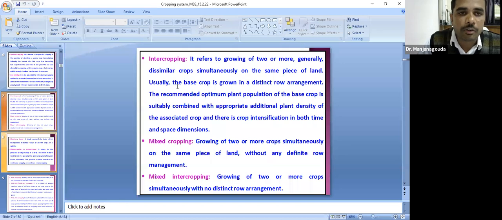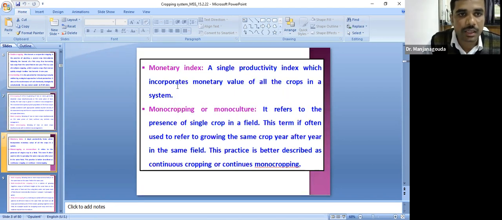And what do you mean by intercropping? Intercropping refers to growing 2 crops simultaneously on the same field, with a definite row arrangement or without a definite row arrangement. That is, there are also different types in intercropping. And another terminology, mixed cropping. It is without definite row arrangement, and mixed intercropping. These are all the different terminologies. And monetary index. Monetary index means the output, the monetary value which is obtained from the cropping system.